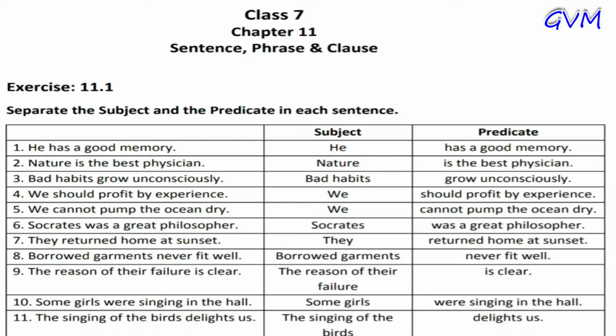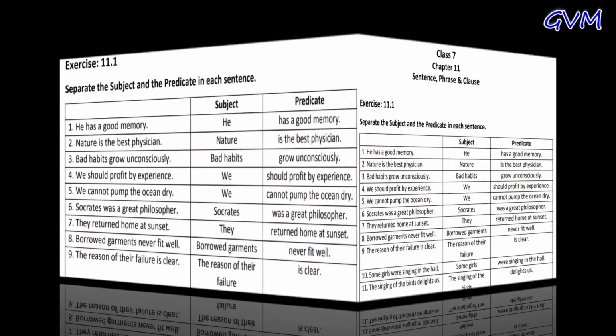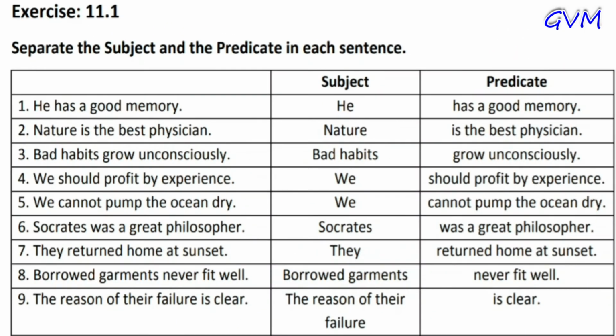Now, here is exercise 11.1. Question number one, separate the subject and the predicate in each sentence. First one is, he has a good memory. In this statement, he is the subject because we are talking about the person, and has a good memory is the predicate because it is the part of the sentence where we say something about the subject.